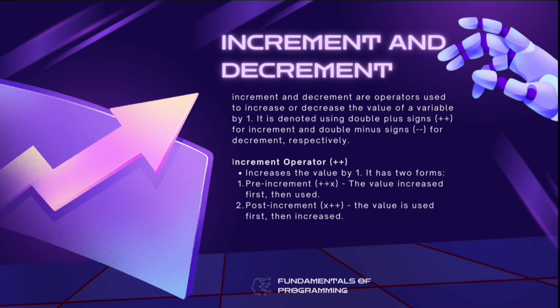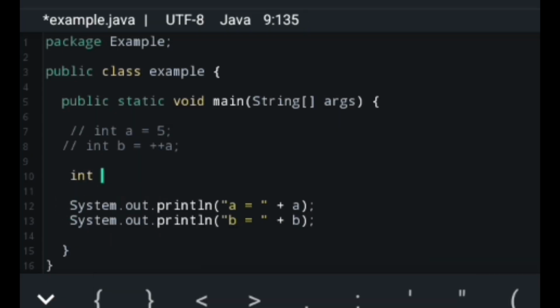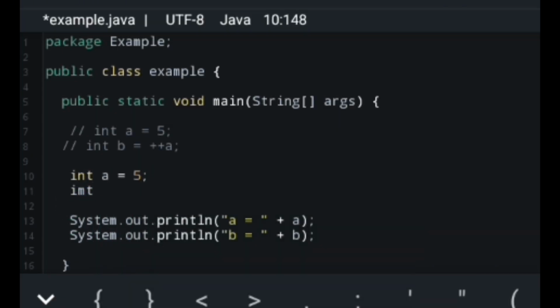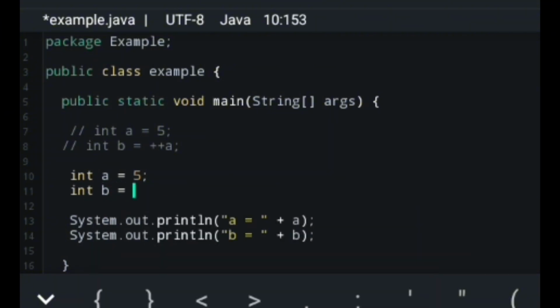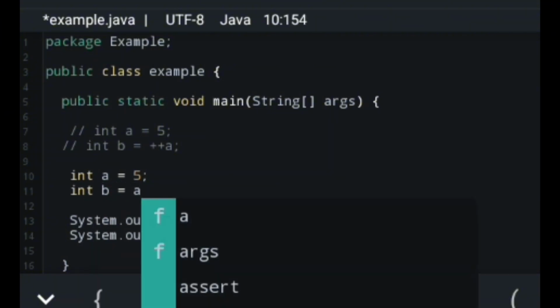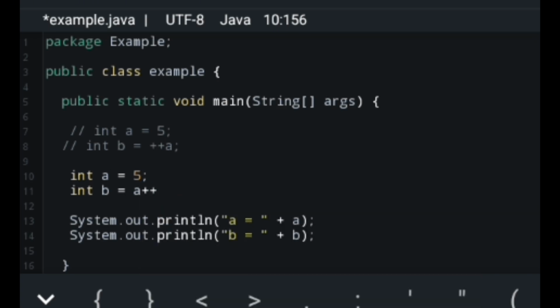In post-increment, the value is used first, then it will increase. Here, we have x first, then the double plus signs. I will show you an example of what I mean about these increment operators. Okay, we will be using the value of a equal to 5, then int b will now be a first, then the double plus.